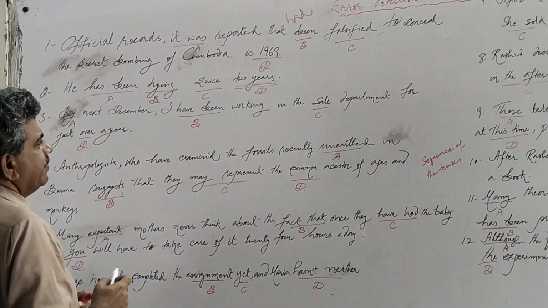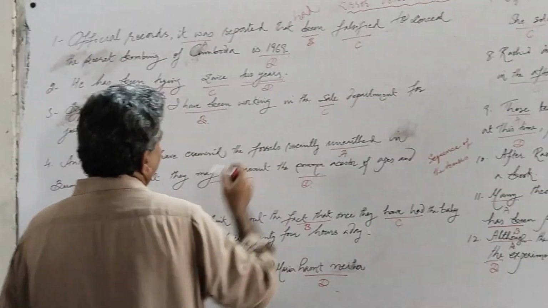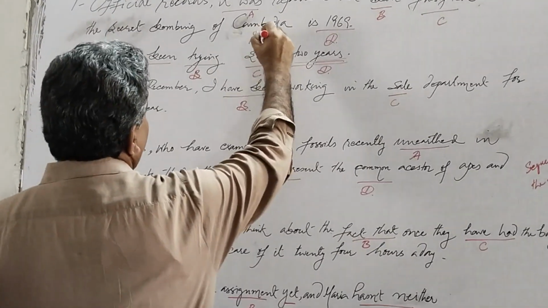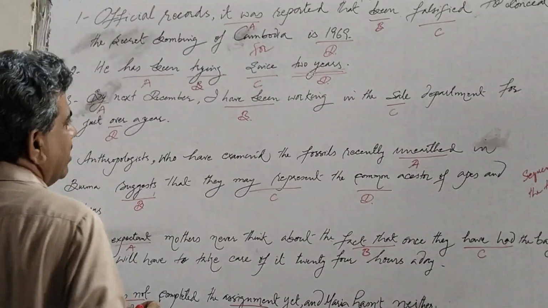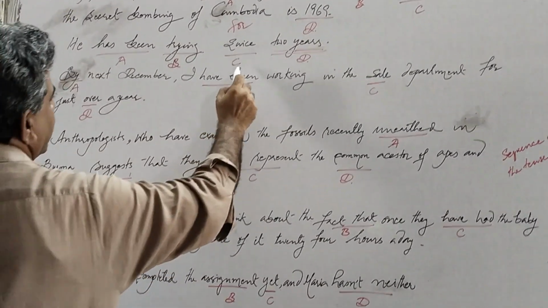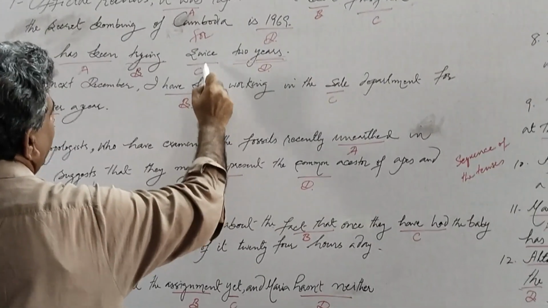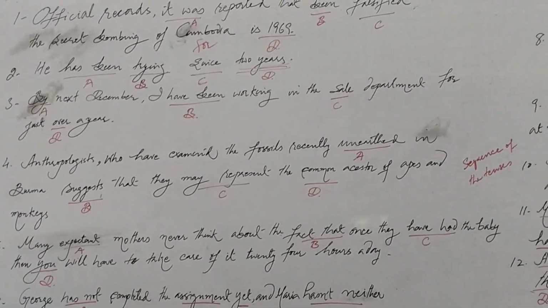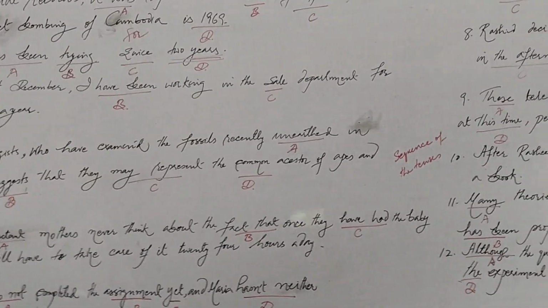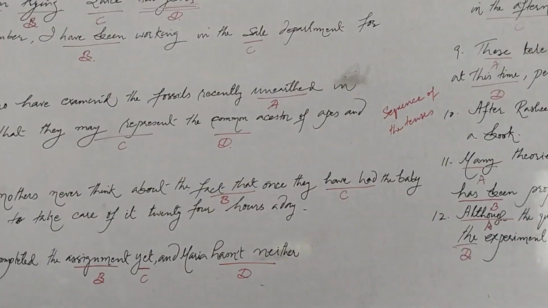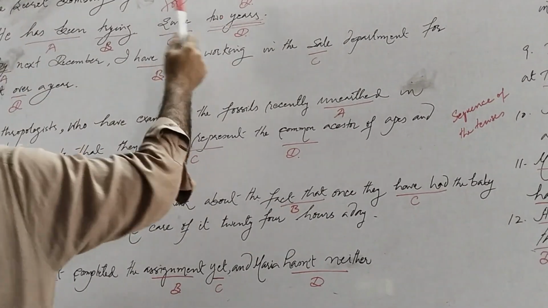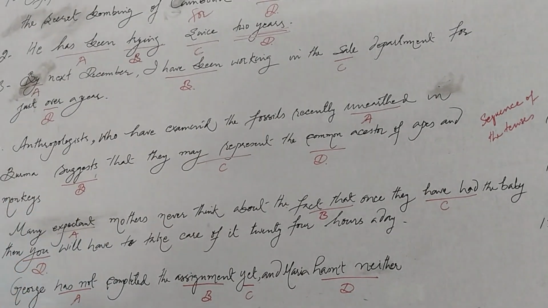We know that when we have a period of time, we should use the adverb for, not since. So the error is here at option C. We should remove since and replace it with for. The sentence will be correct.